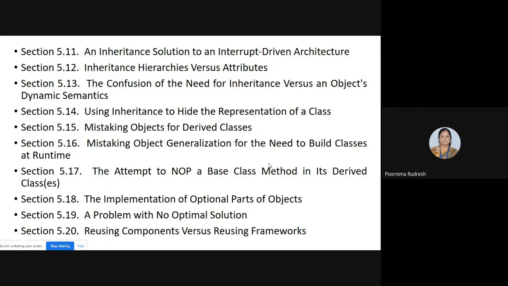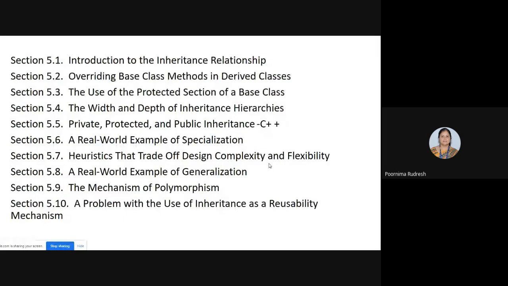So all the things related to inheritance you are going to study in this chapter. But it's a big chapter compared to the previous 4 chapters. So first we'll start with the introduction to inheritance relationship.